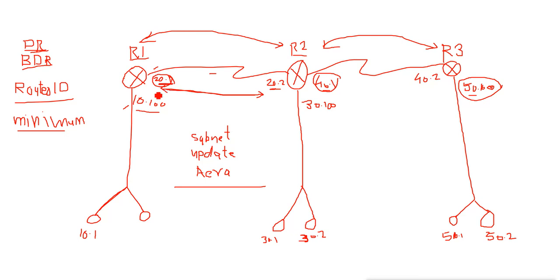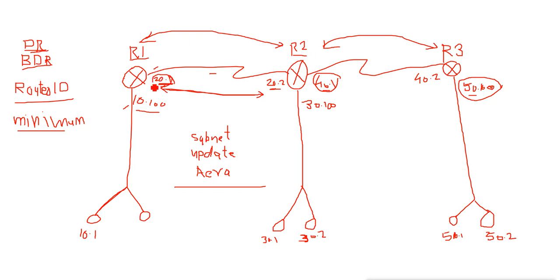So when they communicate with each other, when this neighbor says I am having 50, this neighbor says I am having 40, by exchanging this information they come to know which router ID is minimum and who is going to win it. So in this scenario, router 1 wins the election and it becomes the DR.